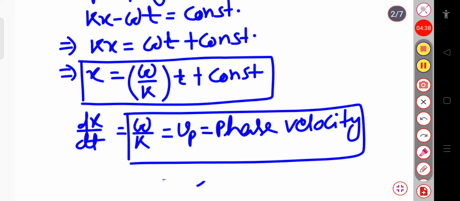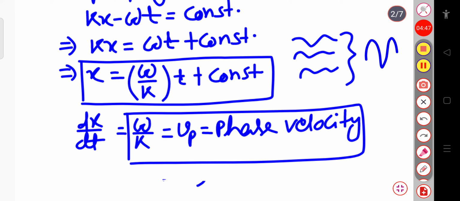When these individual waves superpose with each other, they form the resultant wave. For this resultant wave, we calculate the group velocity. We have already calculated the group velocity.